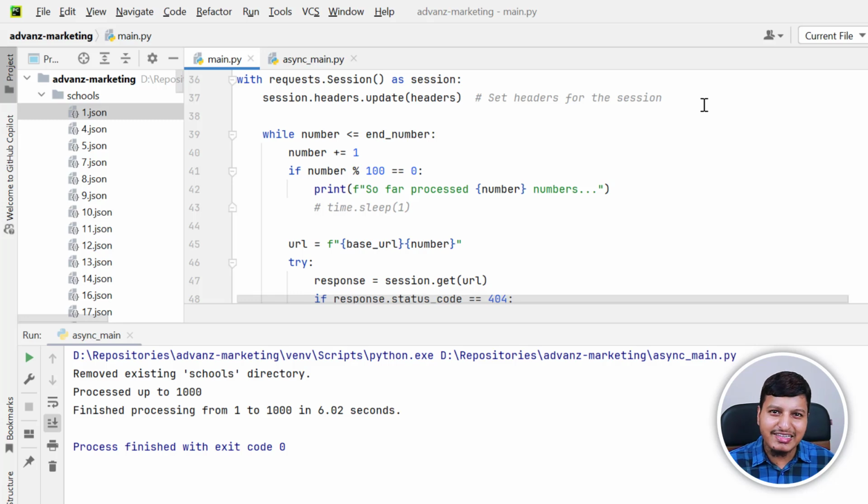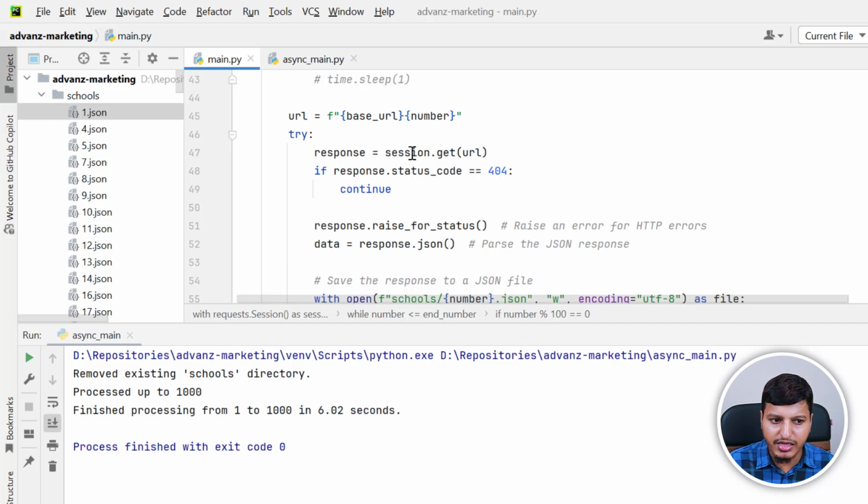But still it's like 40 times slower than the second one. So I create a session, set the headers, and then run this API endpoint 1000 times. Then I'm printing how much has been processed so far, so that I can see the progress.